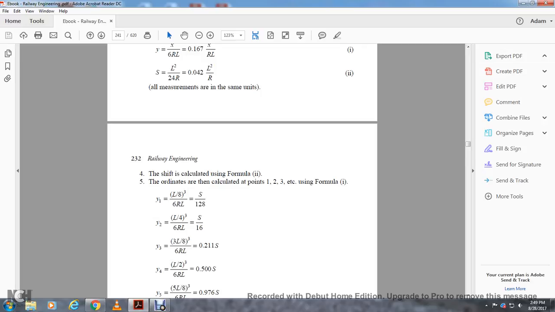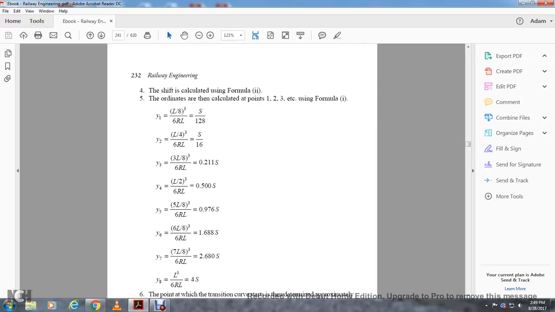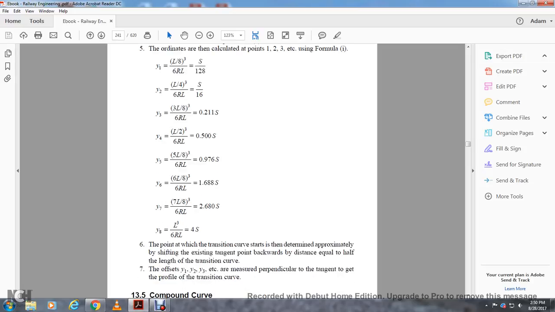Y4 is (L/2) cubed over 6RL, which is 0.500 S. Y5 is (5L/8) cubed over 6RL, which is 0.976 S. Y6 is (6L/8) cubed over 6RL, which is 1.688 S. Y7 is (7L/8) cubed over 6RL, which is 2.68 S. And Y8, at L cubed divided by 6RL, is 4 S.